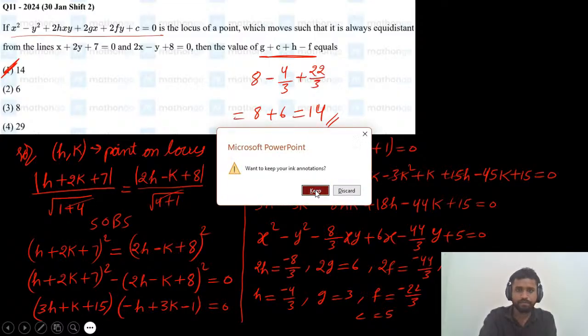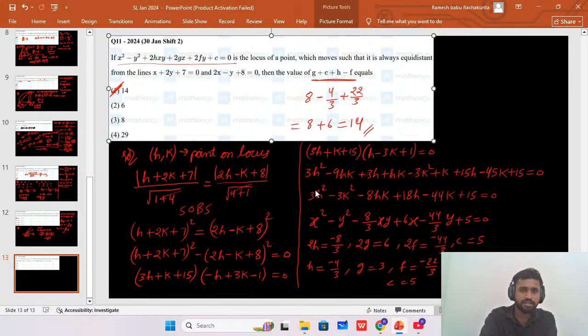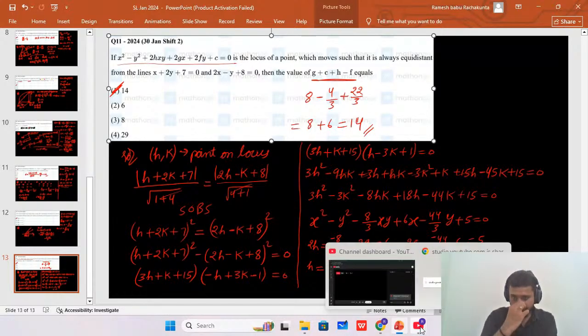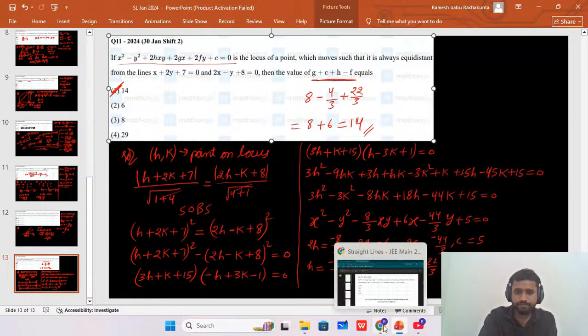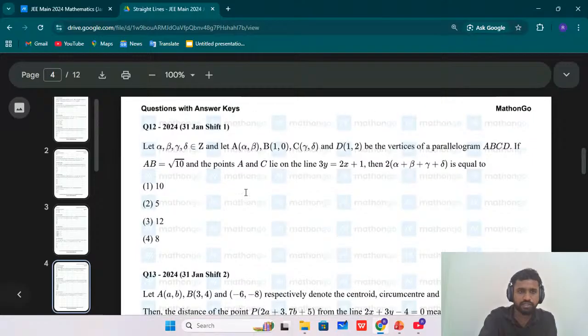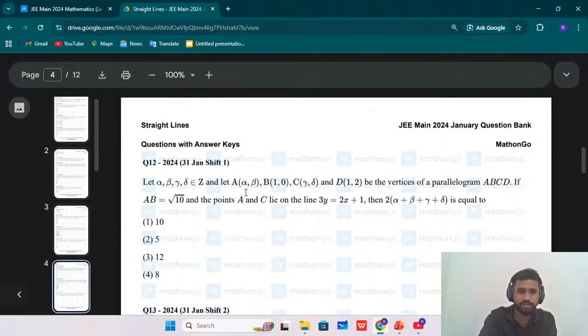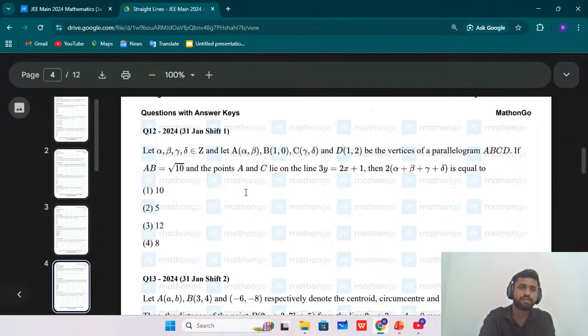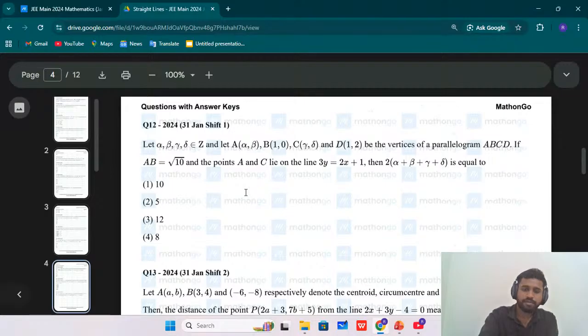Okay, so clear with this 11th question. Next 12, 13, 14. So 3 questions are remaining in this shift: 12, 13, and 14. So let me copy this question number 12 first. Till now, if you have any doubts, you can ask me in the comment section.